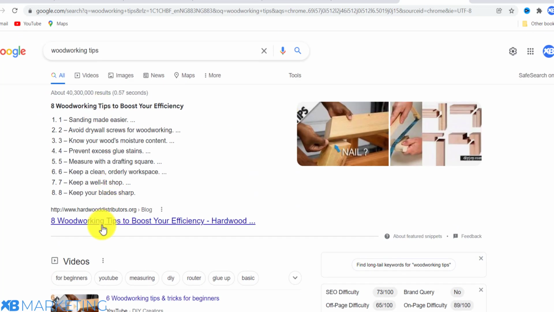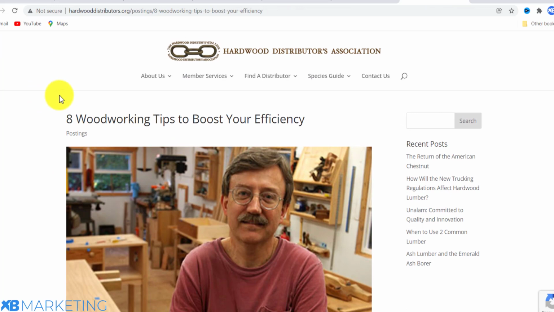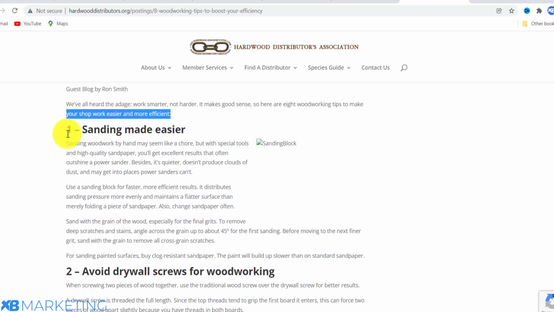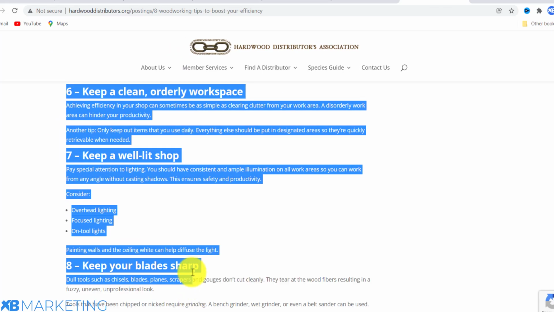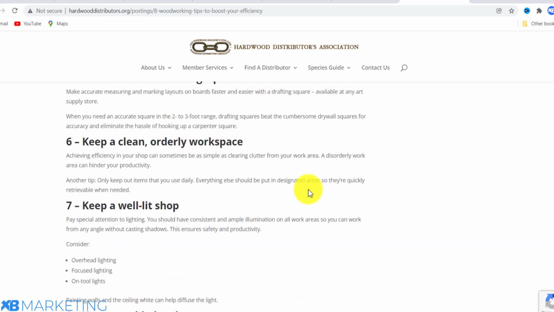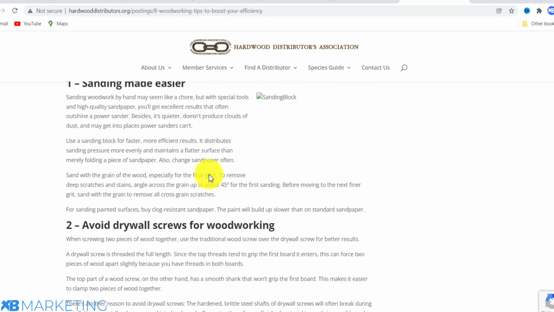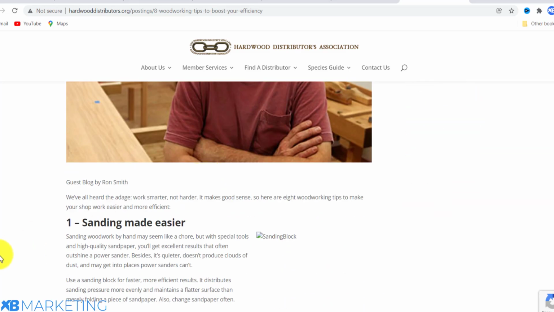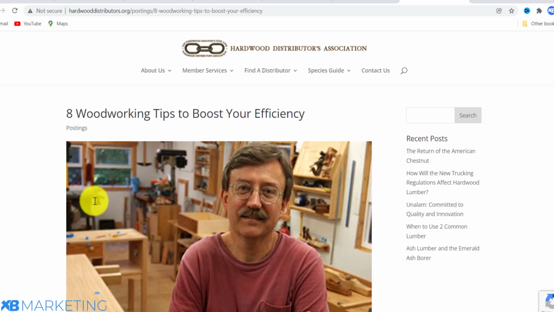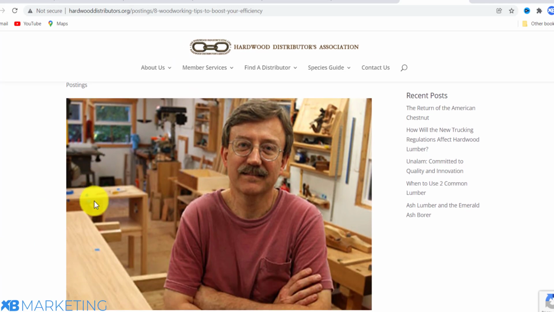If I click on this first website right here, once you open it, what you basically want to do is copy the article and paste it in a Word document. You want to rewrite this article and add your own twist to it. You don't want to copy the article word for word. That is absolutely wrong to do.